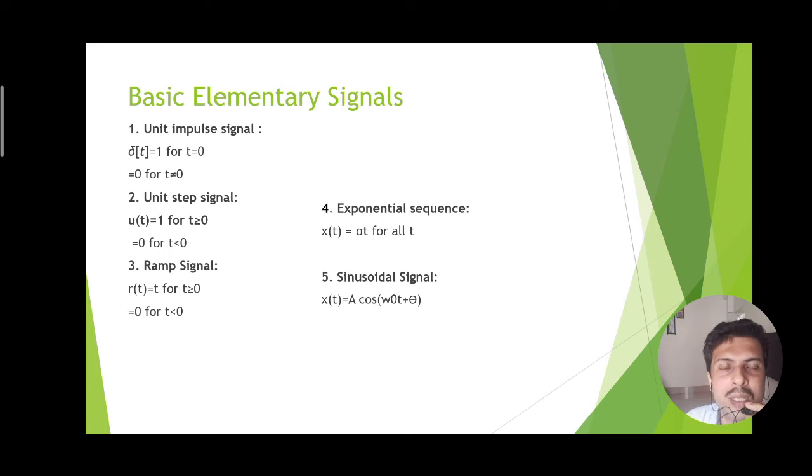Thereafter, the exponential sequence, that is x(t) equal to alpha to the power t for all t. So here the exponential sequence might follow the exponential series for a particular signal. Sinusoidal signal is given by a magnitude, its frequency content as well as the phase content.